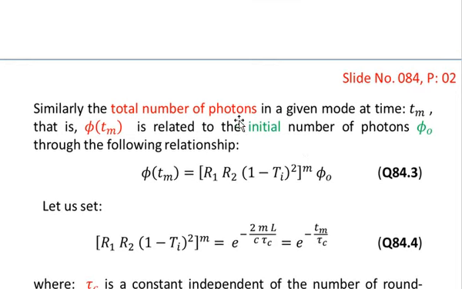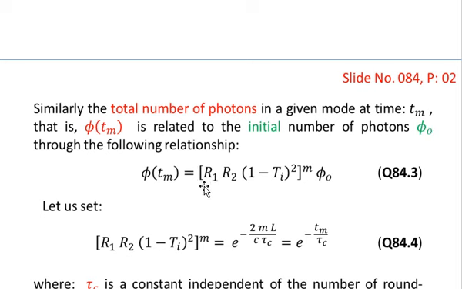Similarly, the total number of photons in a given mode at time Tm, that is phi of Tm, where phi stands for the total number of photons, and Tm means that after m round trips. So phi of Tm is related to the initial number of photons phi naught through the following relationship.